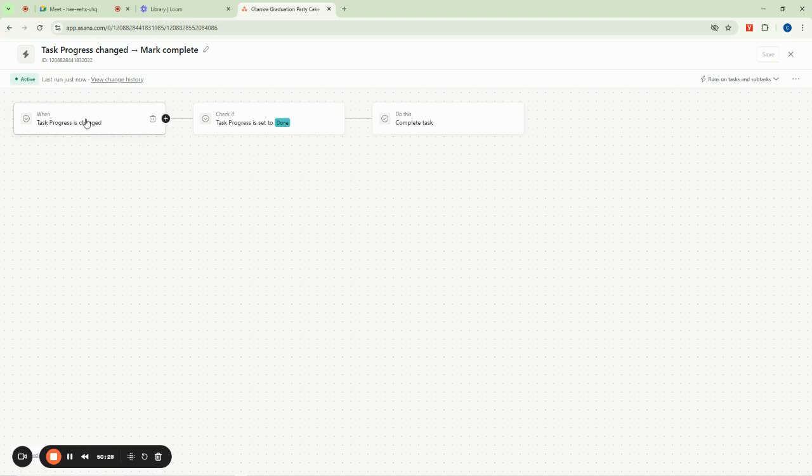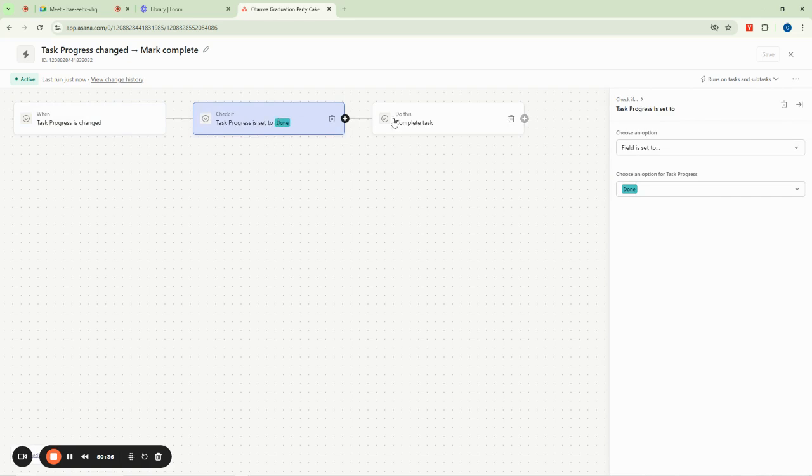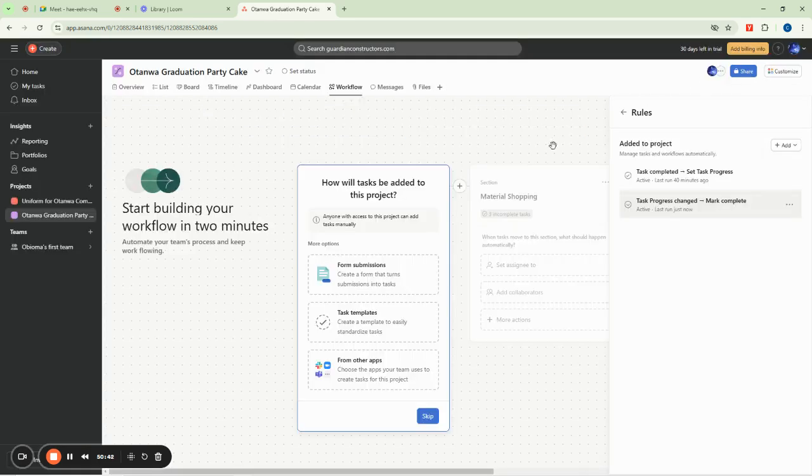So now we say that whenever the task progress changes, check if it was changed to done, and then move it to complete task. Okay? So we can now save it.